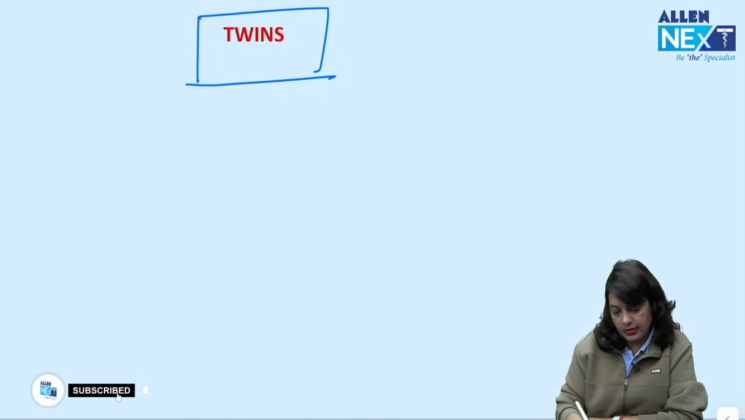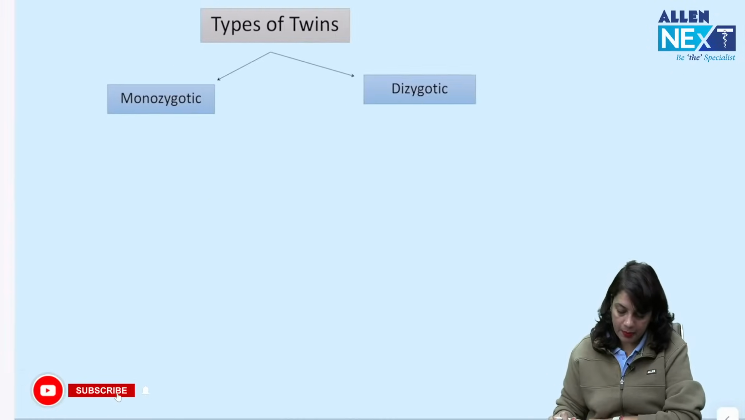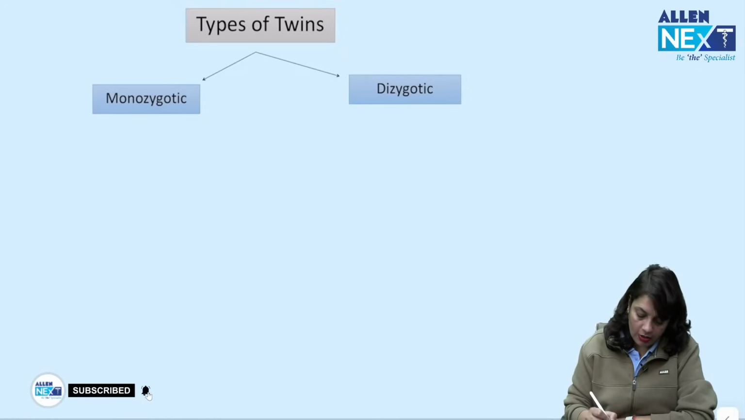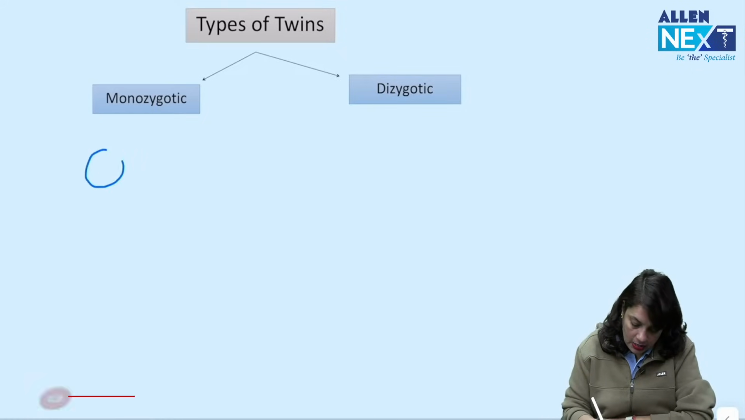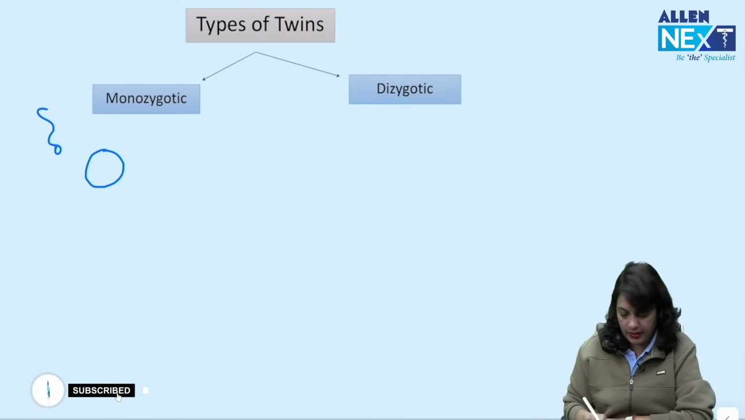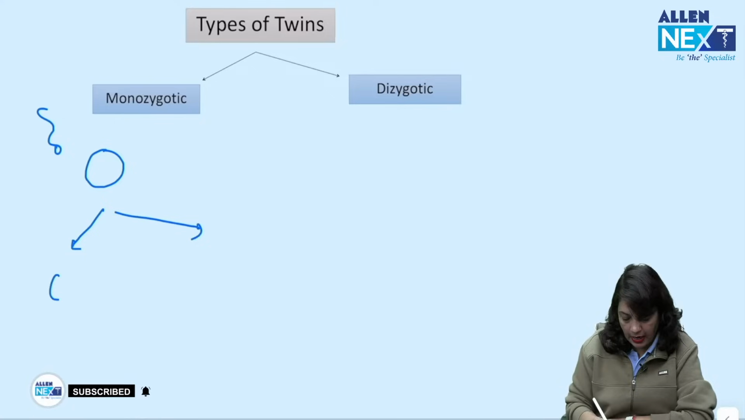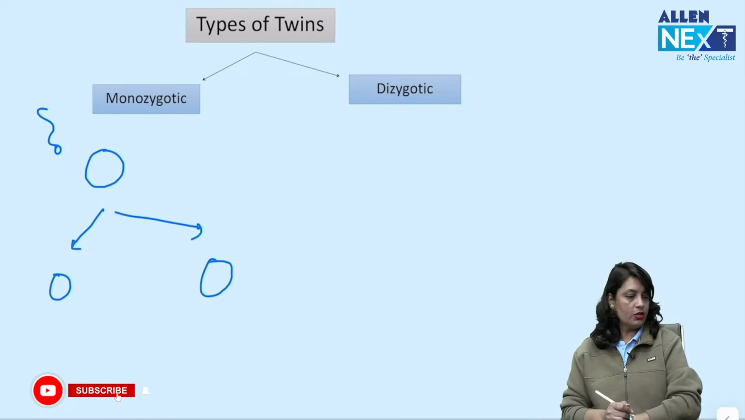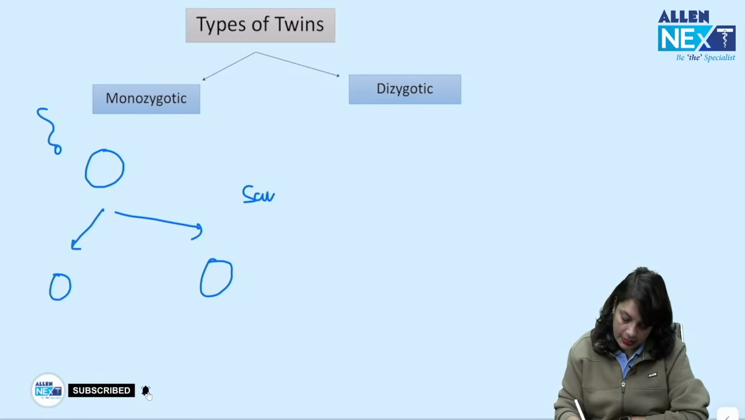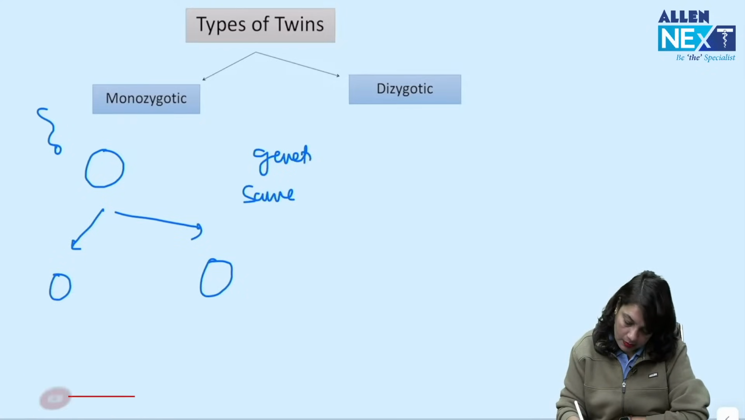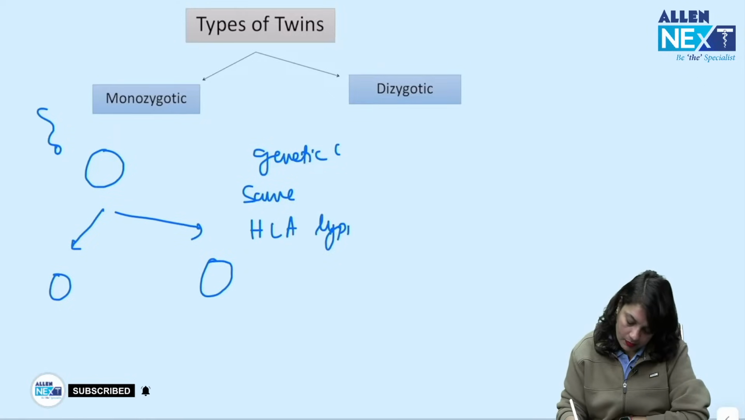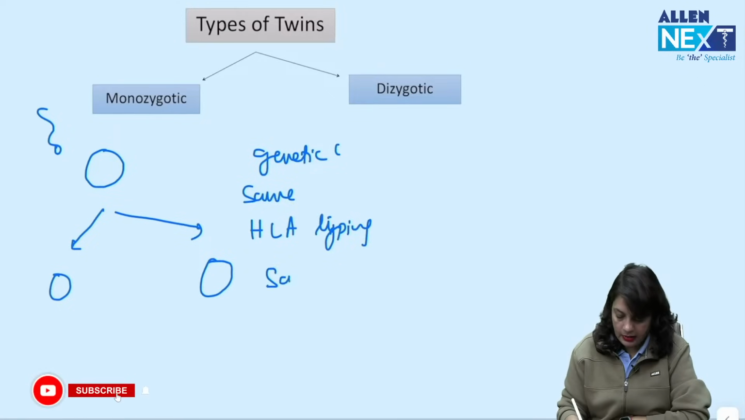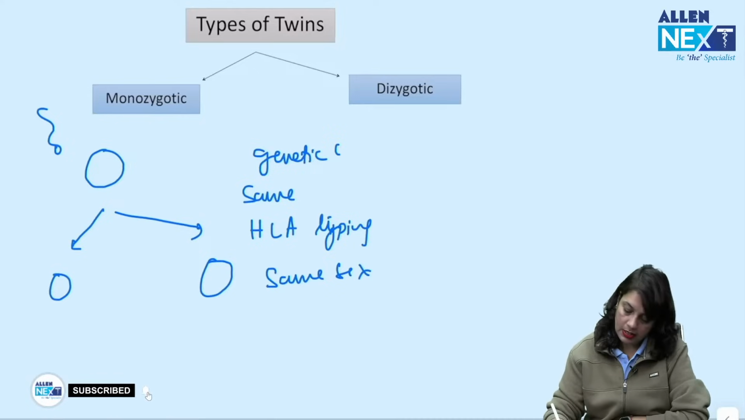Next topic of discussion is twins, a type of multiple pregnancy. Monozygotic twins, when a single ovum is fertilized by a single sperm, after that it divides into two. So the twins have the same genetic characters, same HLA typing, and they are always of the same sex.